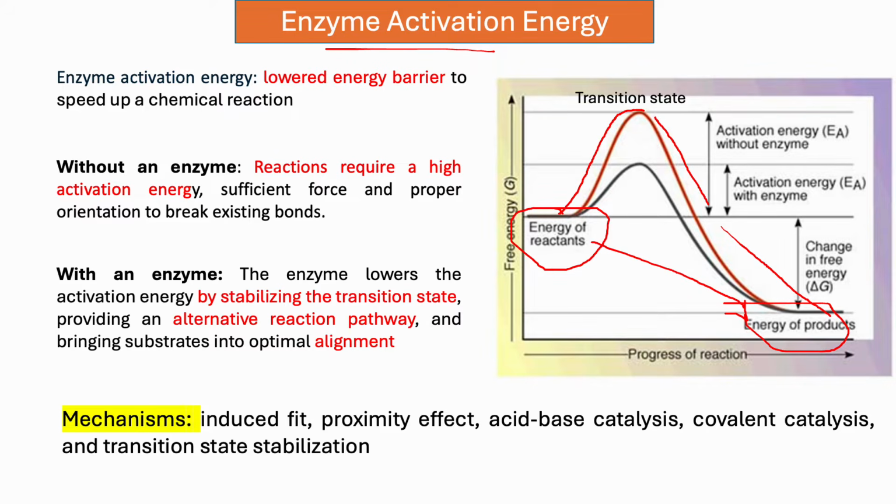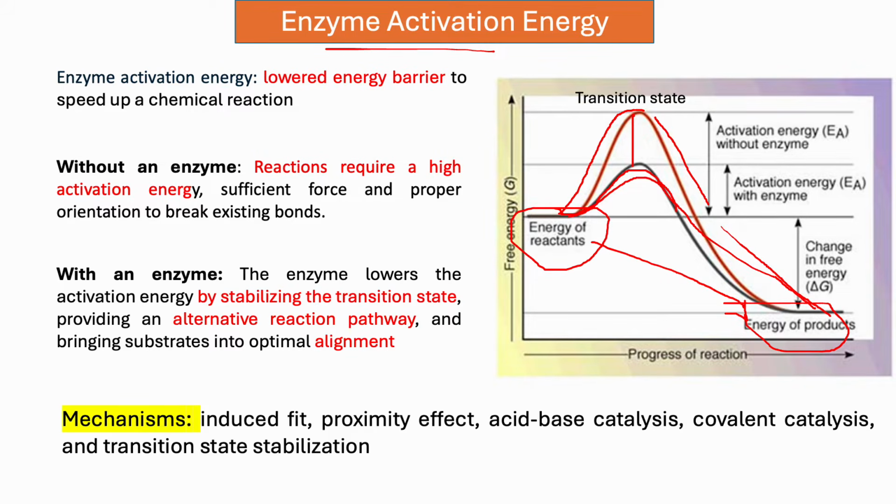But with the help of enzymes, this activation energy is lowered in this way. No need to go here. So it actually reduces the activation energy, and then it reaches toward the products.